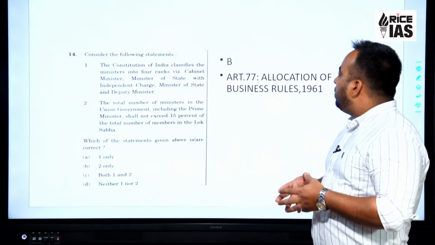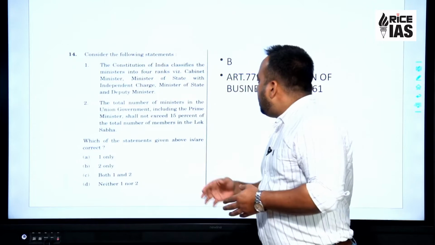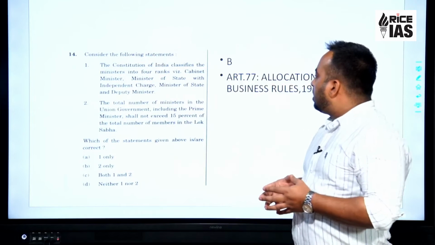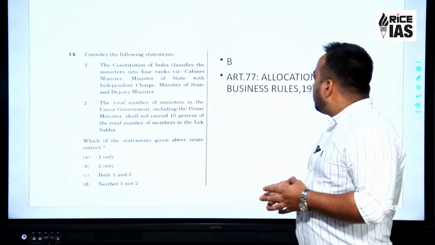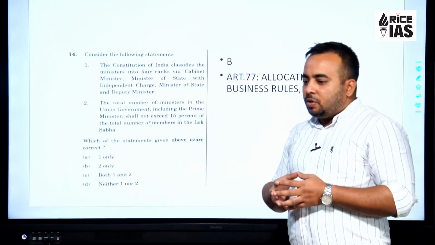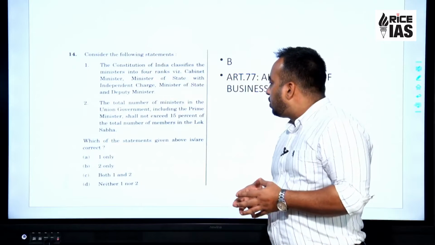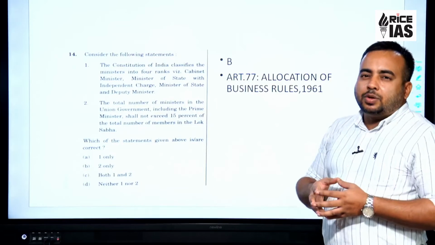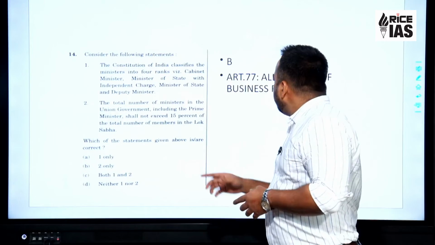In the Constitution of India per se, there is no classification. The total number of ministers in the Union government, including the Prime Minister, shall not exceed 15% of the total number of members in the Lok Sabha. During the time of the Atal Bihari Vajpayee government, this rule of 15% was imposed via a Constitutional Amendment Act, and hence this statement is correct.